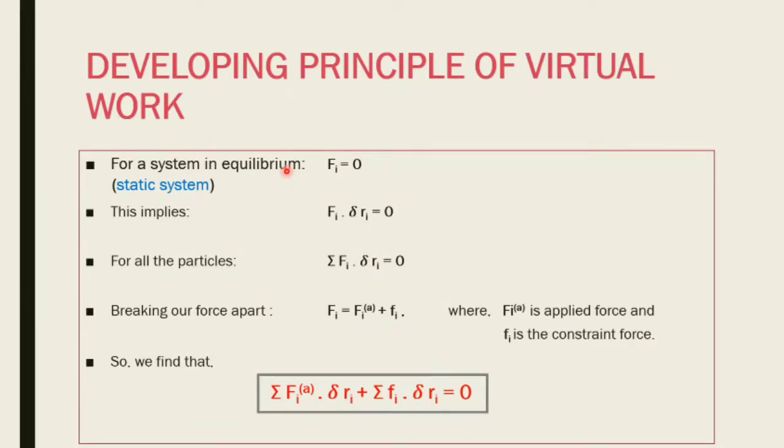I'm just going to pretend that there's a lot of particles, but this particle is not experiencing any force. So it's in equilibrium. Any system that's in equilibrium is called a static system. I'm going to consider all the particles in the system, or the system itself, to be in equilibrium. So all the forces experienced by all the particles should be 0. Now, anything you take a dot product with this is going to give you 0. So we're going to explore that and take a dot product along an infinitesimal direction, which is going to give us a work along the infinitesimal displacement for this force.